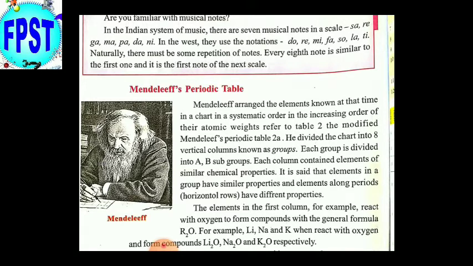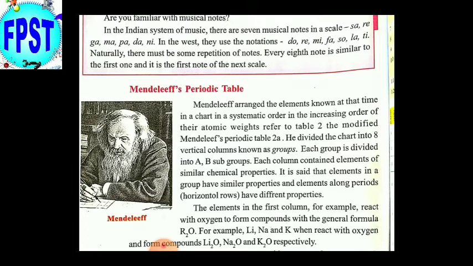They are not successful in classifying the elements because of some limitations. In this lesson, we are going to learn the next periodic law, that is Mendeleev periodic law. Mendeleev is a great person from Russia. He arranged the elements in an order on the basis of the atomic weights of the elements. He is almost successful in arranging them into groups and periods.